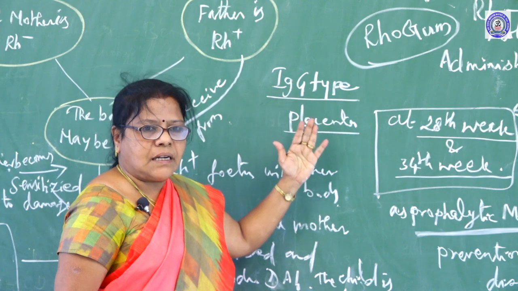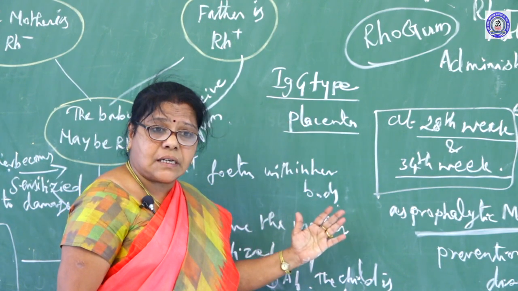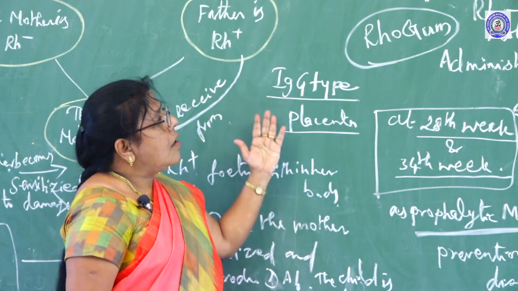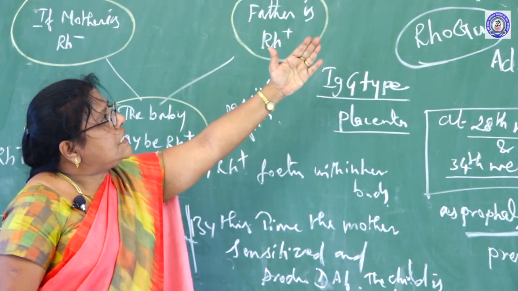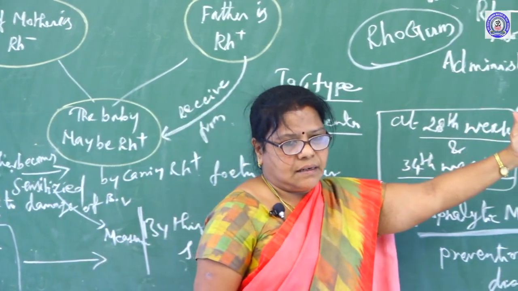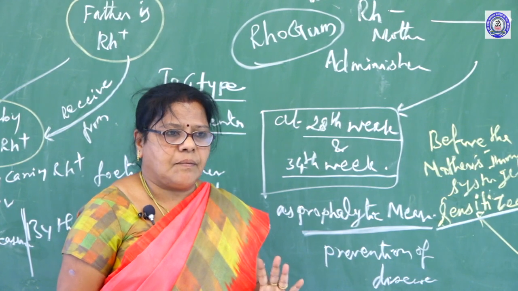What type of genes the Rh factor contains, how many genes are present in the Rh factor, where it is located in the chromosome, and Rh factor incompatibility, and the disease erythroblastosis fetalis, and how it is prevented by medicine. All these things we discussed today in our class.